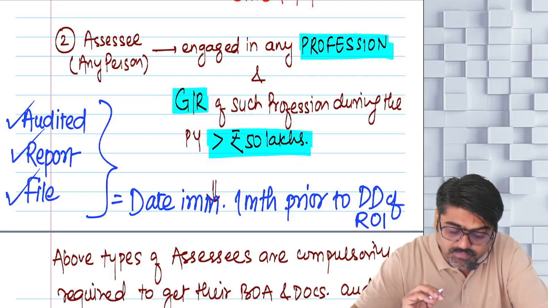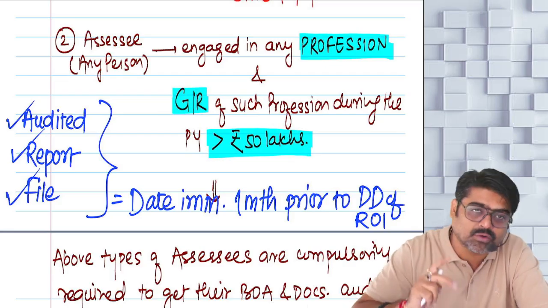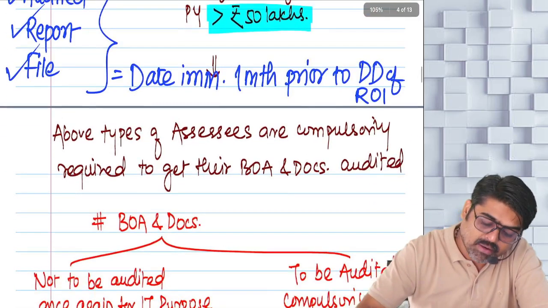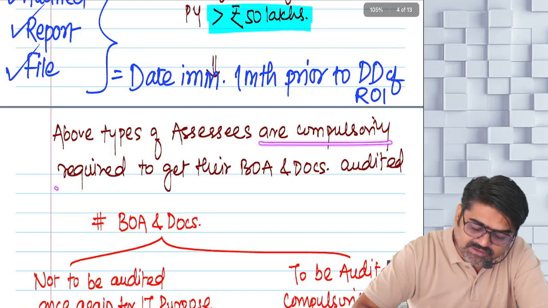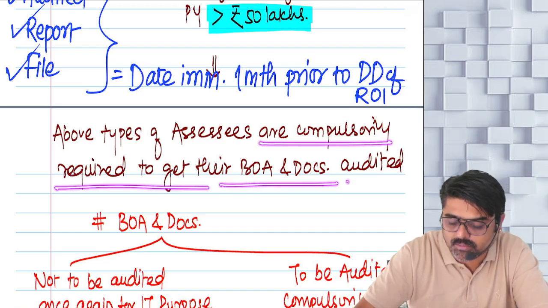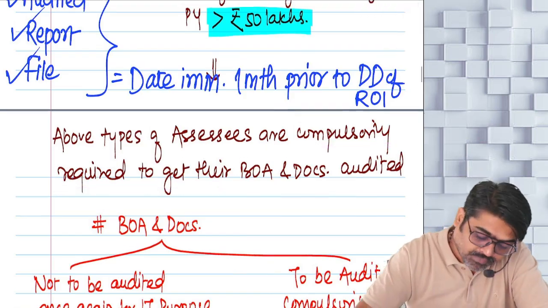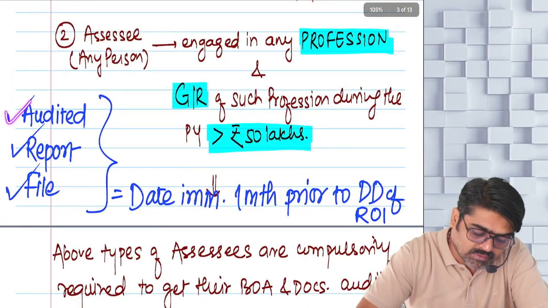Will you remember? Now these two points you are supposed to remember. The above types of assessees are compulsorily required to get their books of accounts and documents audited. Now, see, you are supposed to get the books of accounts audited.